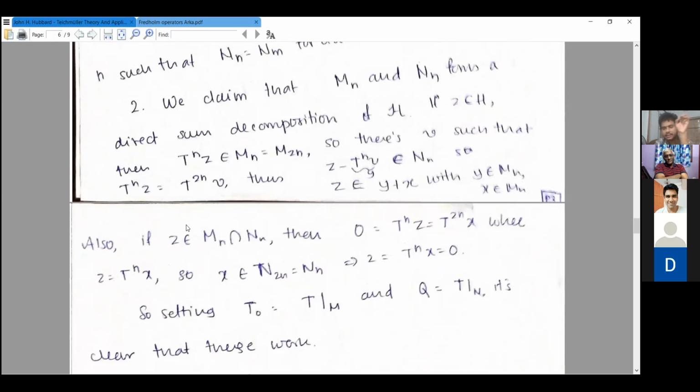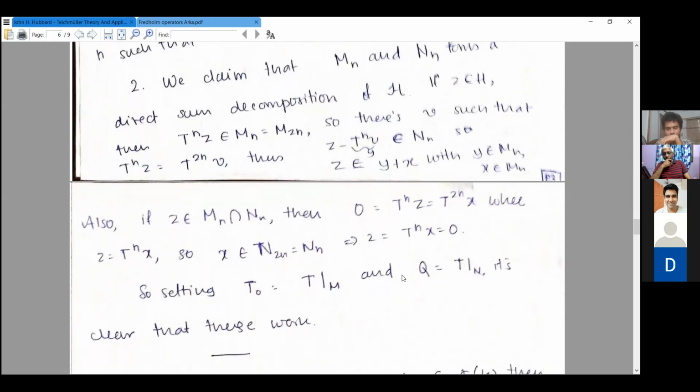Because if z is in the intersection of this Mn and Nn, then 0 is equal to Tn z, which equals T2n x, where z is equal to Tn x. So x is in this N2n, which is also in Nn, because N2n is a subspace and a superset of Nn, and this chain stabilizes. So z is equal to Tn of x equal to 0, because x is in N2n already, in Nn already.